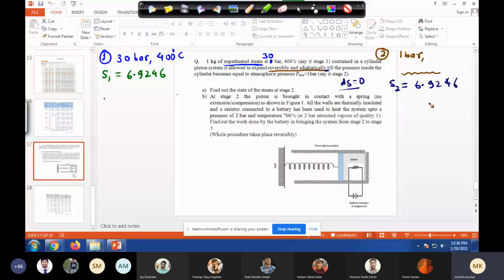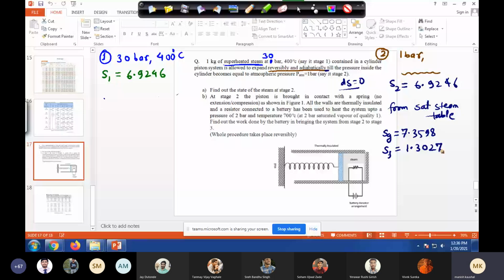So at 1 bar from the saturated steam table, we have SG equals 7.3598 and SF equals 1.3027, and our entropy lies between these two values, right?